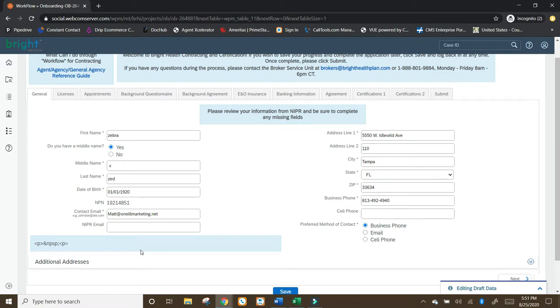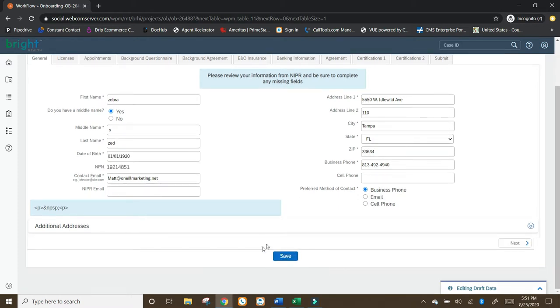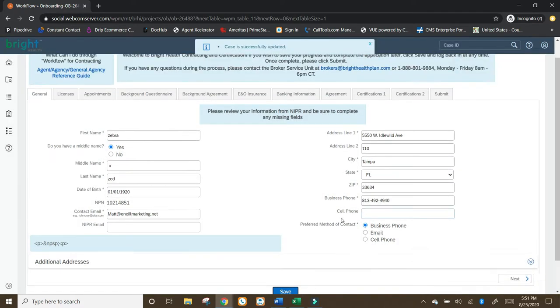Are you a sole proprietor contract? If you're doing this for your agency or your principal agent, you know best. So sole proprietor will always work though. Always be clicking save. Click save before you ever go on to the next page because you don't want to have to come through and do all this again.